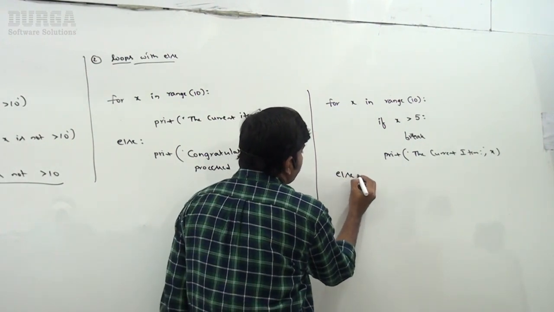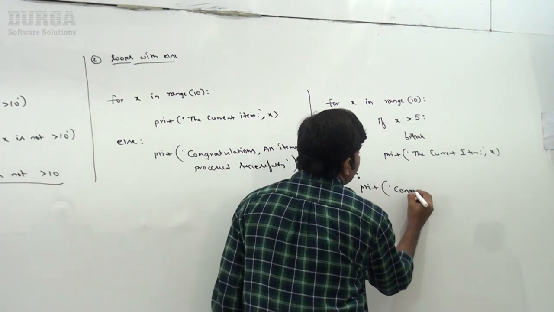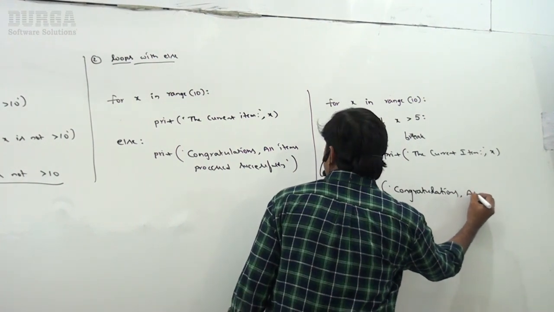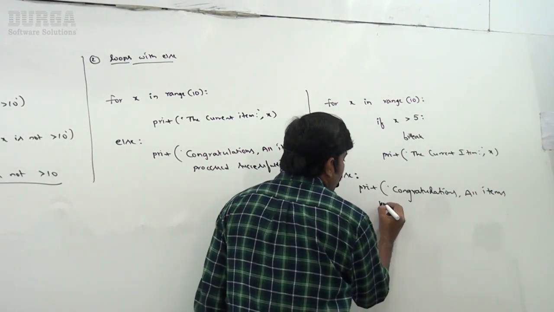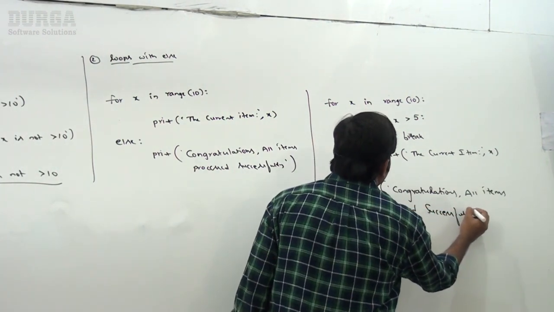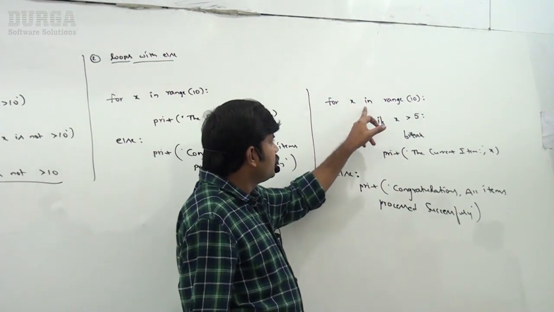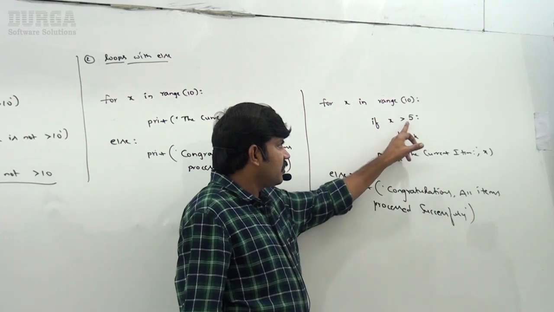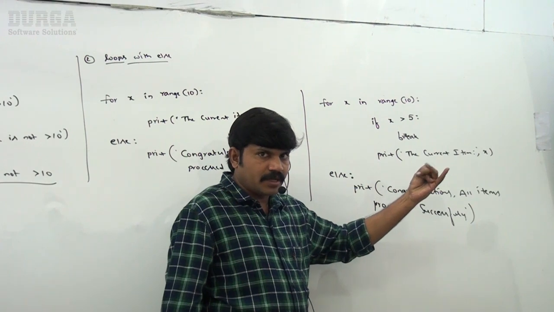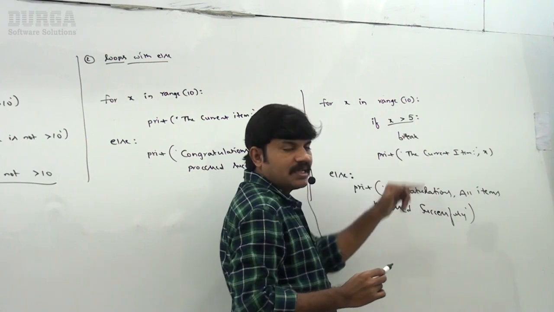Now very simple, I'm taking the else part: print congratulations, all items processed successfully, like this I'm taking, sir. Can you please tell, if I take this code, what is the answer we are going to get by default? Sir, x is 0, this condition is not satisfied, break is not going to execute. Current item 0, current item 1, 2, 3, 4, 5. But whenever x value is 6, this condition is satisfied, break, sir.